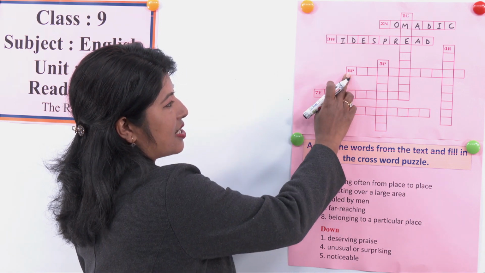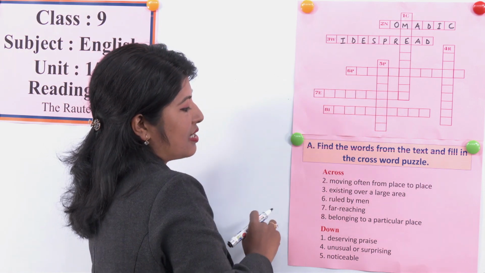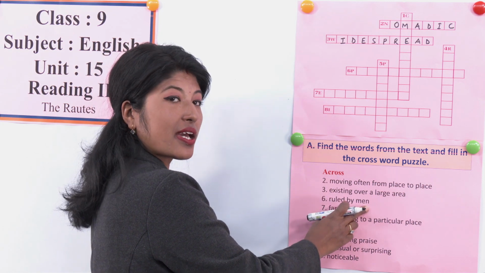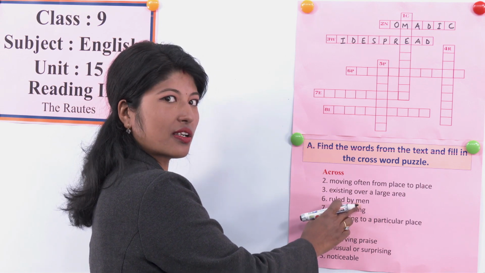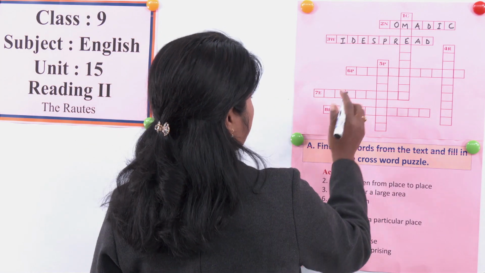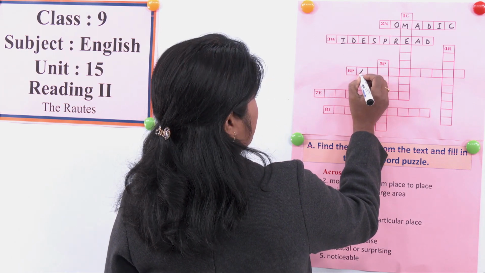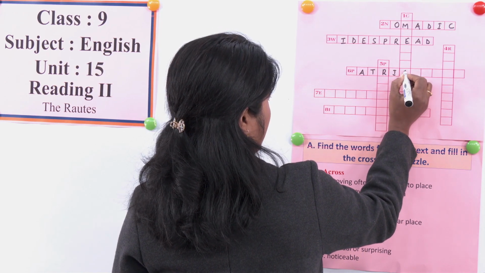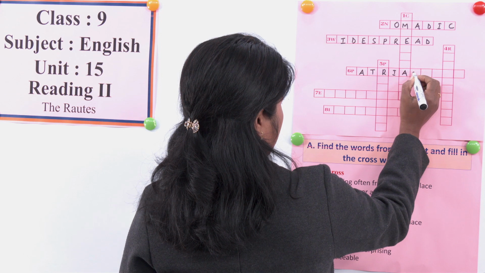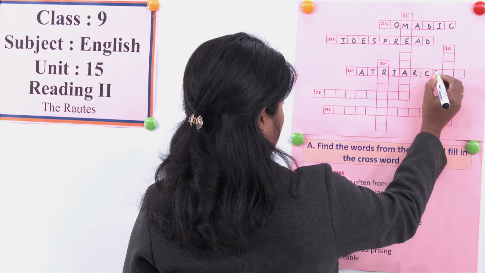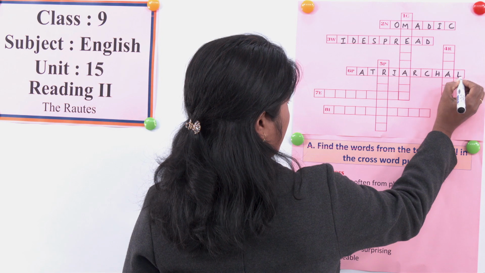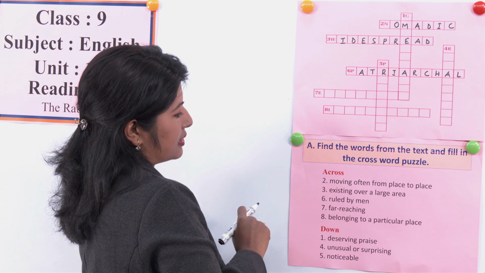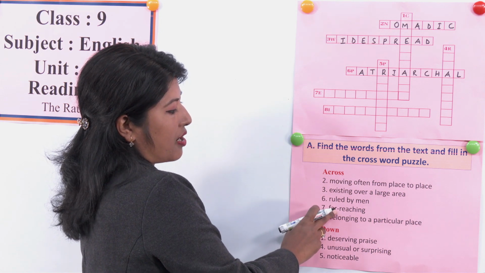Number 6, that starts from P. Ruled by men. Yes, we have discussed this word. What's the word starting from P? Patriarchal. P-A-T-R-I-A, R-C-H-A-L, patriarchal. Let's move to the next, that is 7, far reaching.